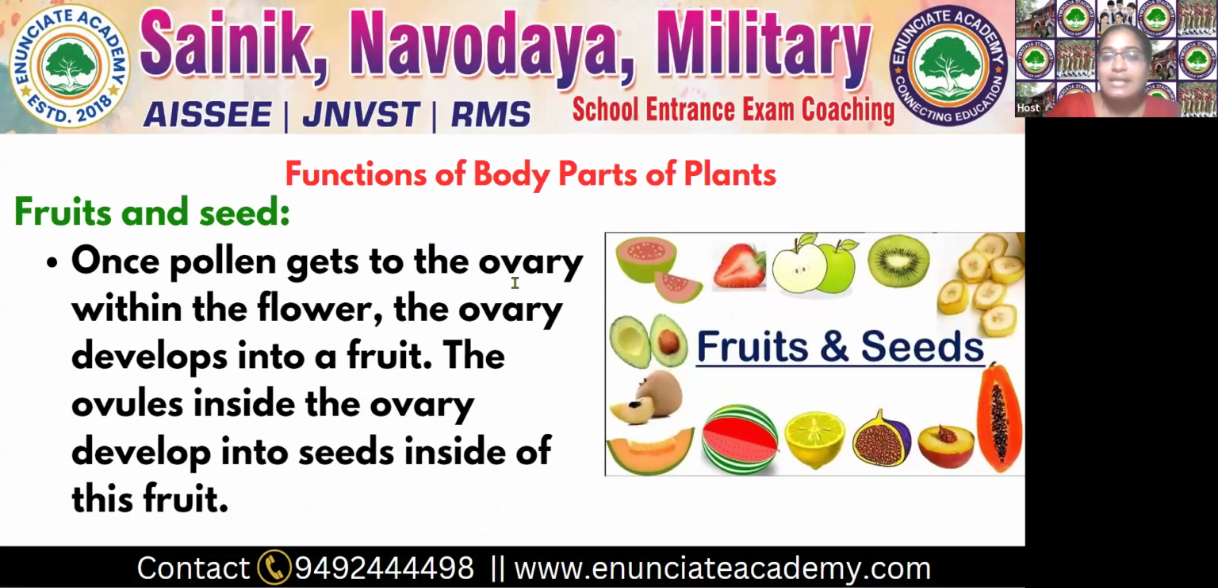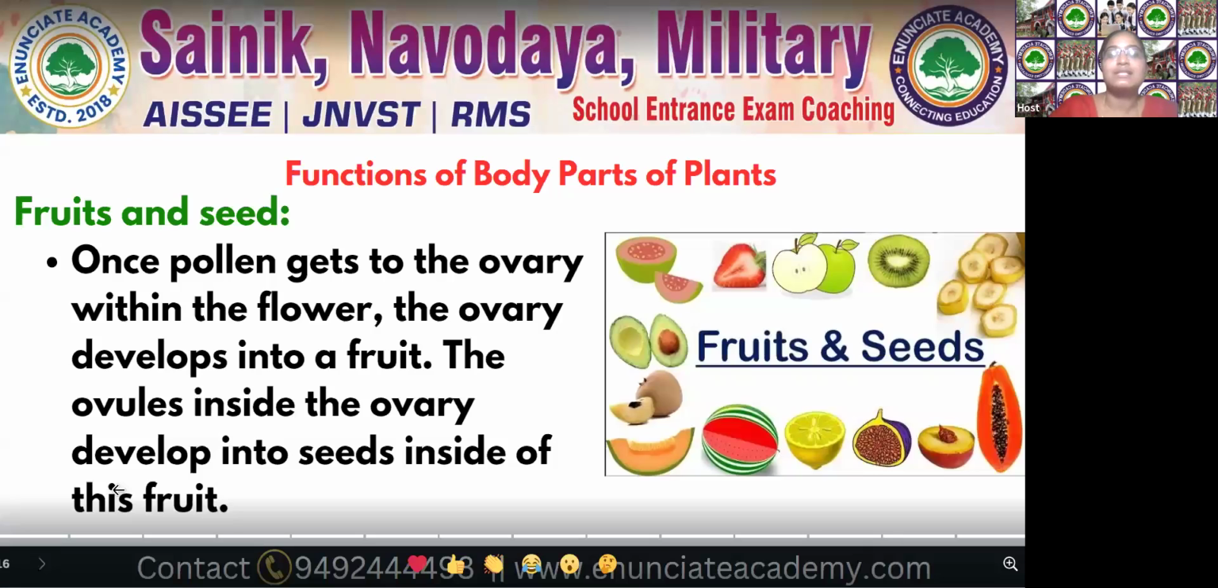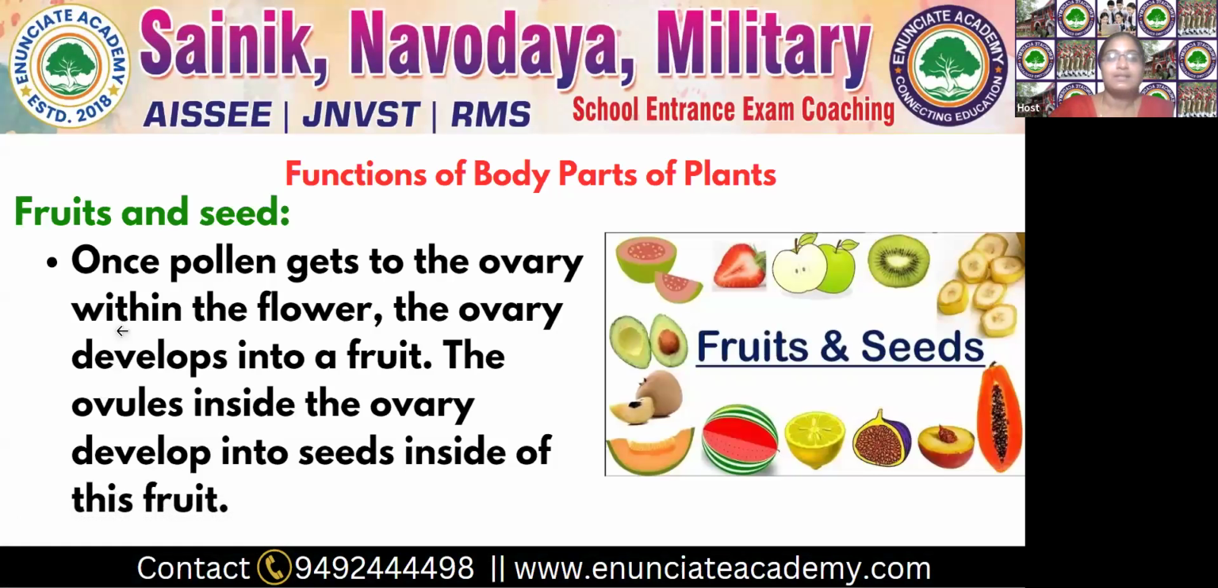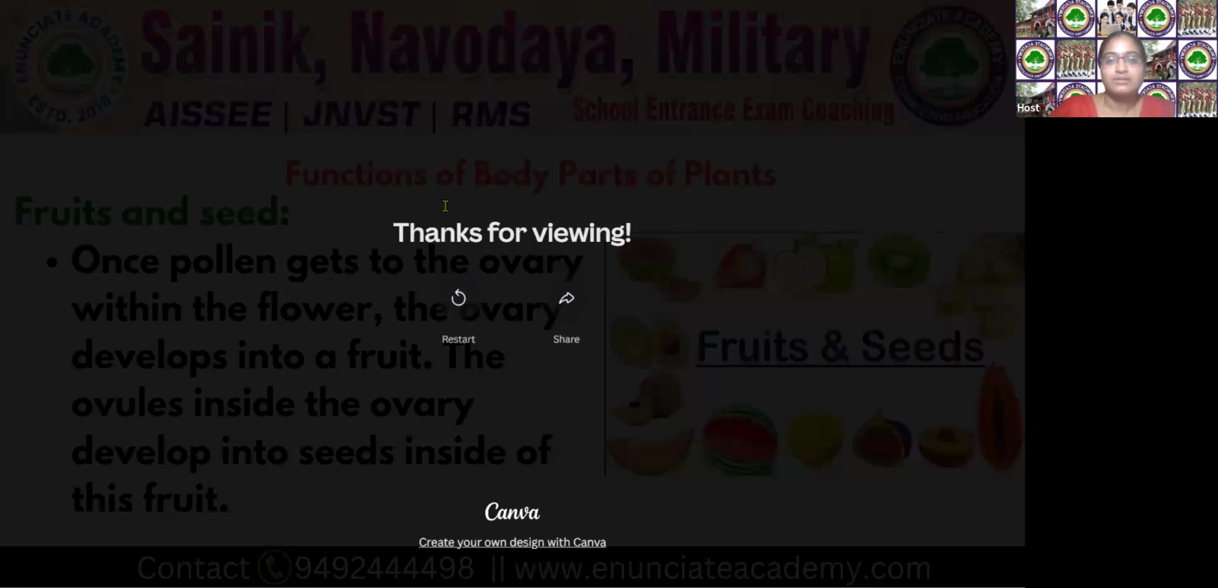And once pollen gets to the ovary within the flower, the ovary develops into fruit. Already we discussed the ovary. Ovary means andasayam. The ovary develops into fruit, and the ovules inside the ovary develop into the seeds inside the fruit. This is the fruits and seeds. Do you understand, children? Please raise your hands. Do you have any doubts? Please freely ask me.